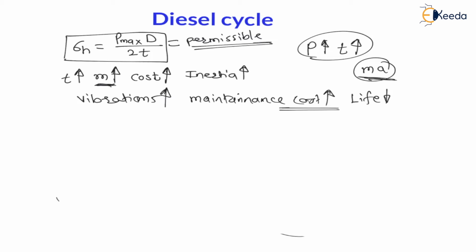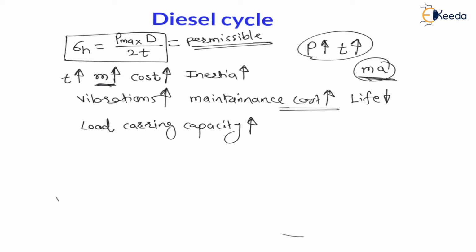But my dear students, though the cost of a diesel vehicle is more as well as its life is less, still we need diesel vehicles because the load carrying capacity of a diesel vehicle is more. That means for transportation of heavy loads we always need a diesel vehicle, because a petrol engine cannot transport heavy loads.